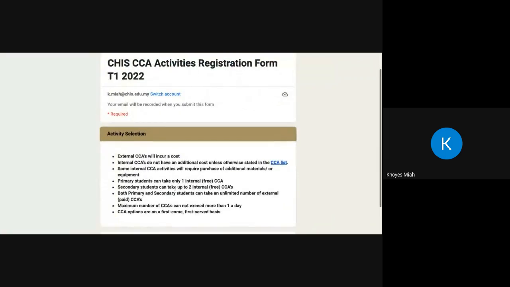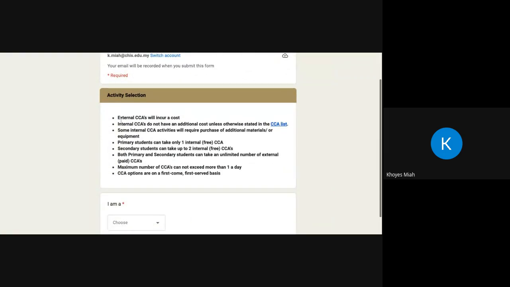Now, there's a couple of notes over here for you to read. Number 1, external CCAs will incur a cost, as I mentioned before. Internal CCAs do not have an additional cost unless there is a remark in the CCA list. So the CCA list I showed you, if you choose a CCA for your child, please always check the remark, which is the final column.